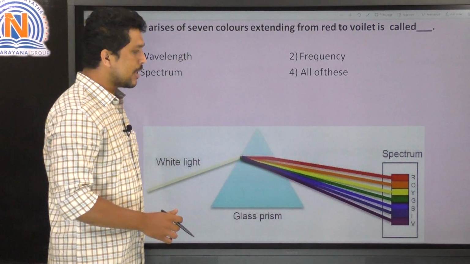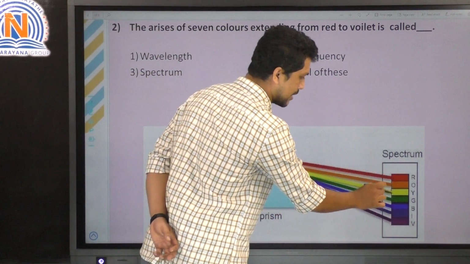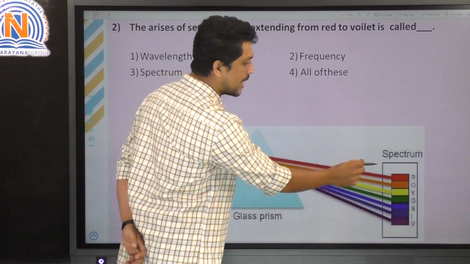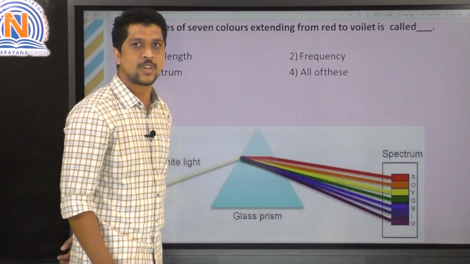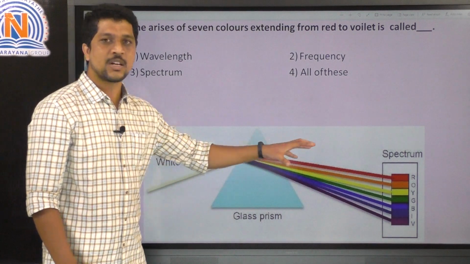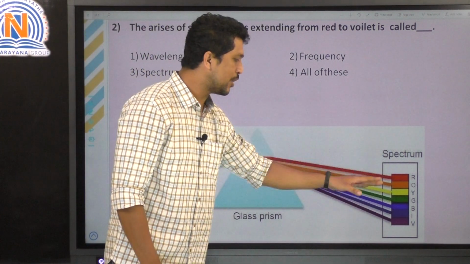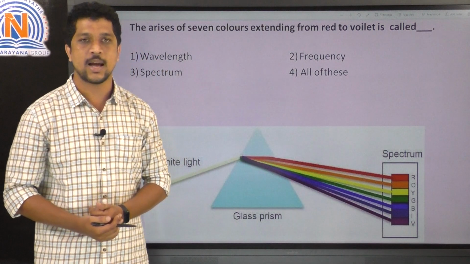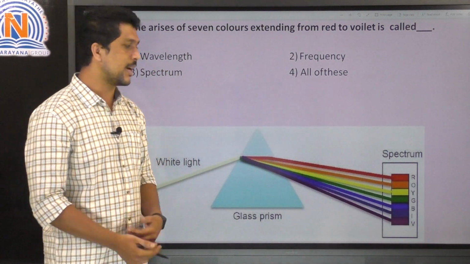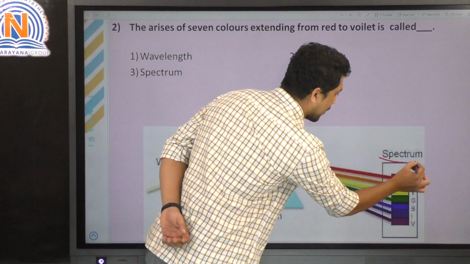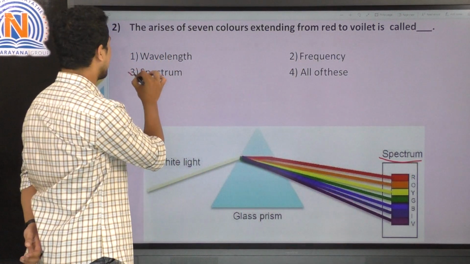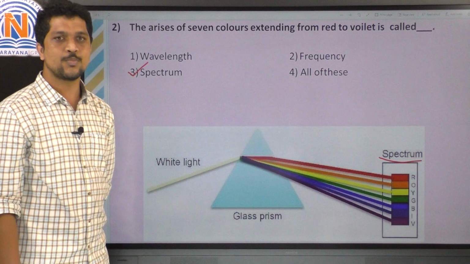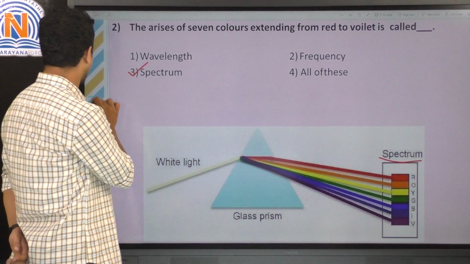In dispersion, 7 colors appear, right? We can see red, orange, yellow, green, blue, indigo, violet. So the array of 7 colors extending from red to violet is called spectrum, right? So the correct option is the third option. Let's move on to the next question.